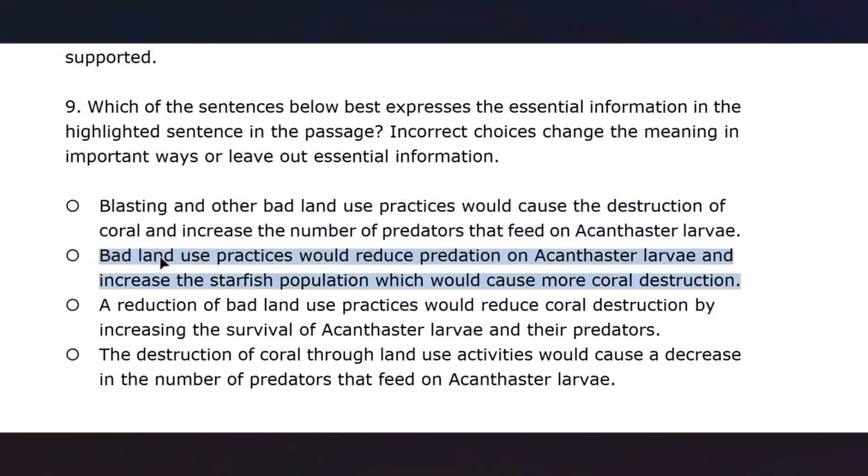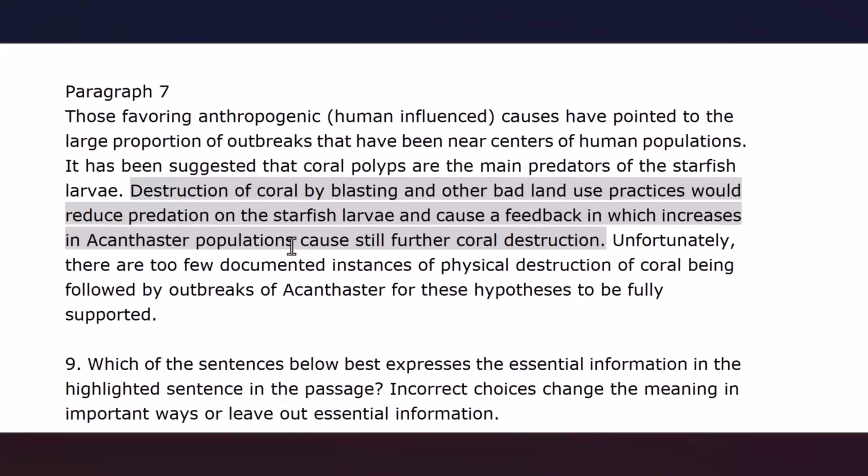The second option: bad land use practices would reduce predation on acanthaster larvae and increase the starfish population, which would cause more coral destruction. There are some fine relationships, some subtle links between concepts in this highlighted sentence. As a result of bad land use practices, we have destruction of coral, and destruction of coral leads to reduction in predation on the starfish larvae.